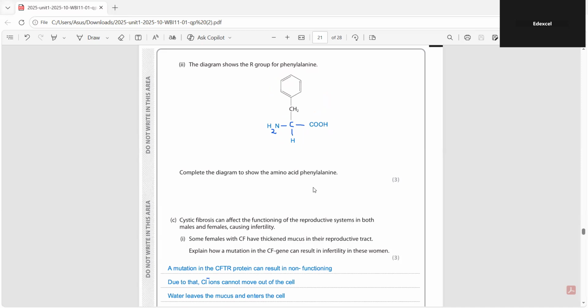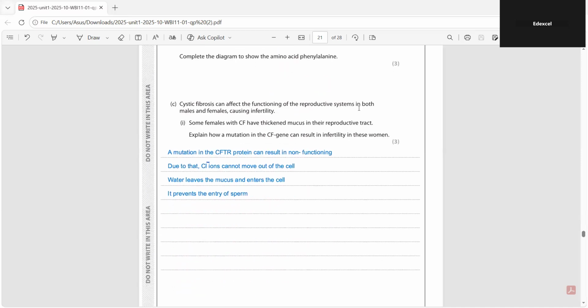Then the next question: cystic fibrosis can affect the functioning of the reproductive systems in both males and females, causing infertility. Some females with CF have thickened mucus in their reproductive tract. Explain how a mutation in the CF gene can result in infertility in these women. So, a mutation in the CFTR gene can result in a non-functioning protein.